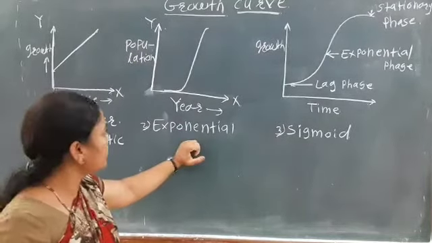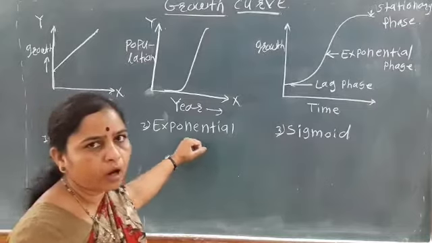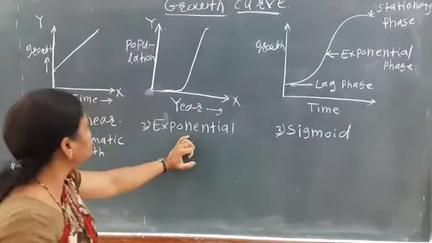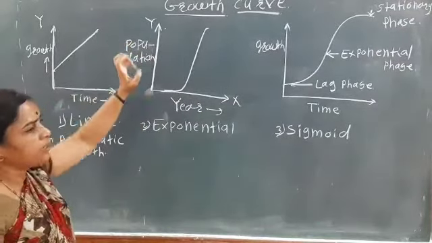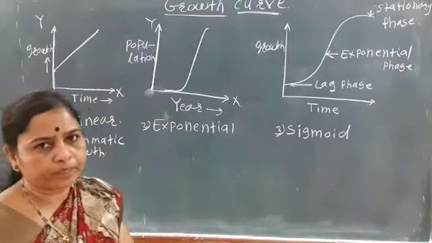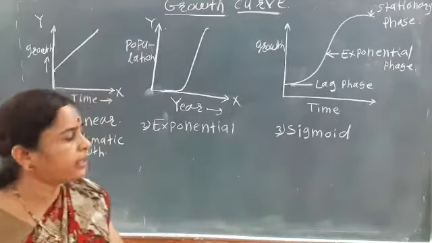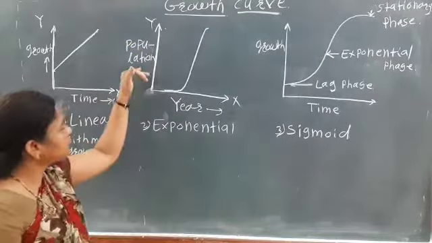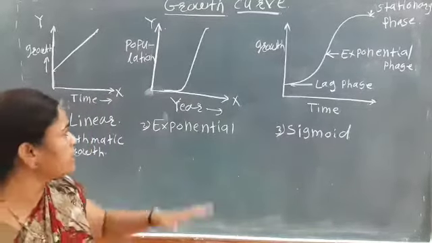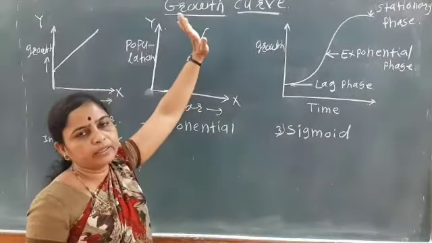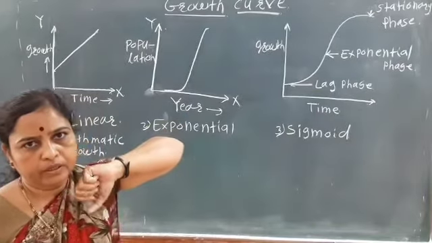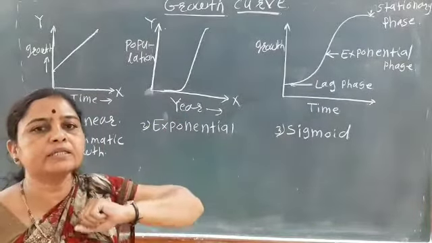This exponential curve mainly occurs if we plot the graph of population per year. So here what happens is that in very few times there is tremendous increase in the population.